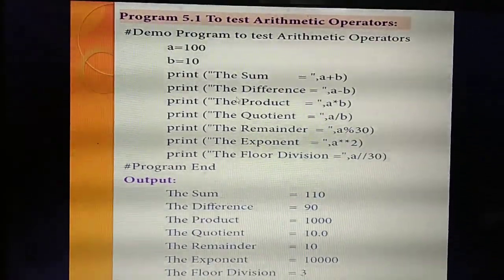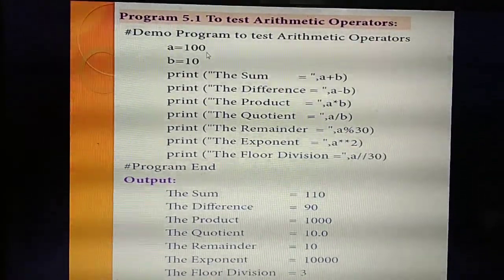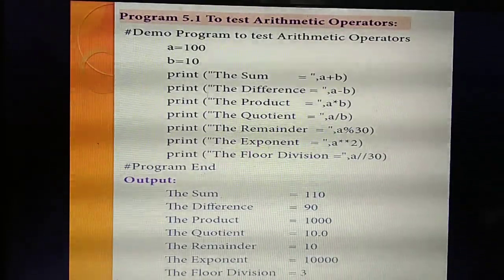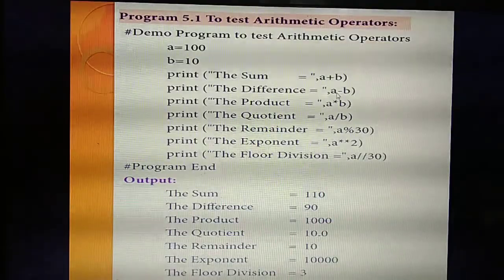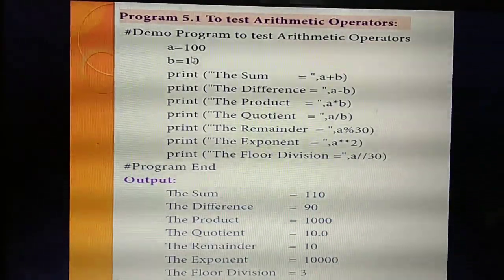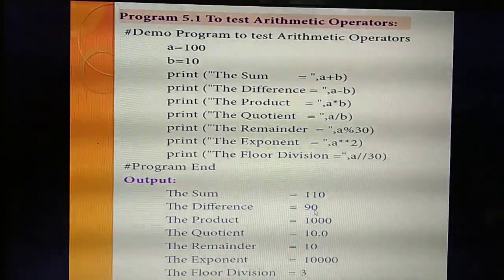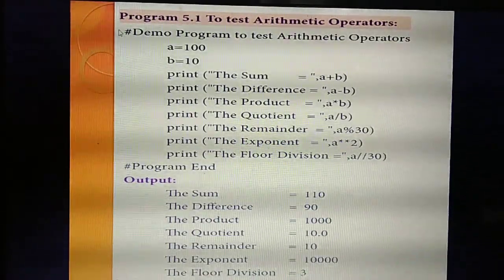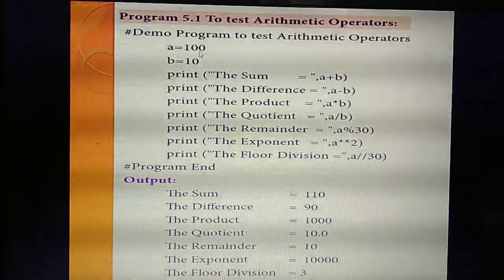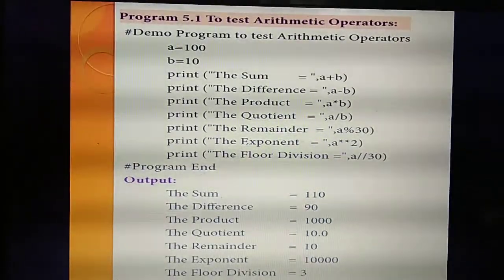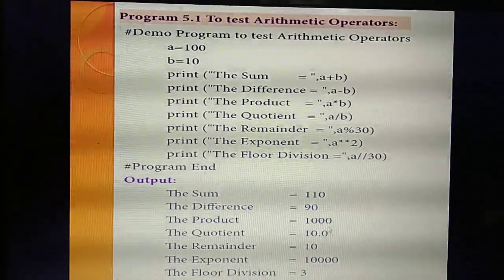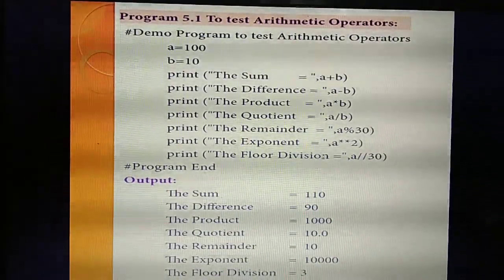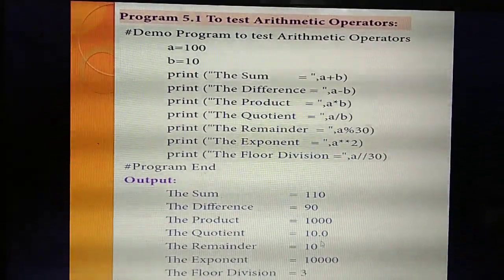The first line will print the sum equal to A plus B. What's the value? 100 plus 10, 110. Next line it will print the difference. What's the value? A minus B, 100 minus 10. The answer is 90. Understood? Next, the product, A star B. What's the value? A into B, 100 into 10. The answer is 1000. Next, the quotient, A divided by B. 100 divided by 10. The answer is 10.0.